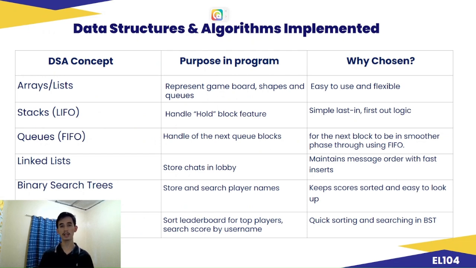Data structures and algorithms that are implemented. These concepts are arrays, lists, stacks, LIFO, queues, FIFO, linked lists, binary search trees, sorting, and searching. Purpose in the program: represents the game board, shapes, and queues; handles the hold block feature; handles the next queue blocks; stores chat in the lobby; stores and searches player names; sorts the leaderboard for top players; searches scores by username.